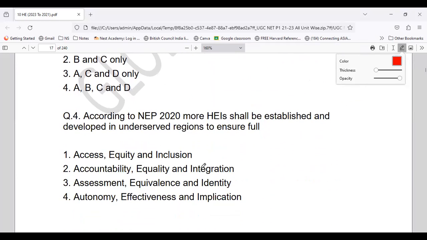Question number 4. Now again, we have a question. According to NEP 2020, the National Education Policy, the higher education institutions shall be established and developed in underserved regions to ensure what? Access, equity, inclusion; accountability, equality, integration; assessment, equivalence, identity; autonomy, effectiveness, implication. So according to the new education policy 2020, the higher education institutions shall be established and developed in underserved regions for what, from the options given below?